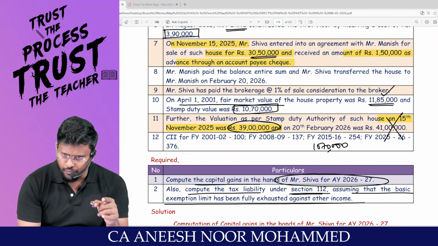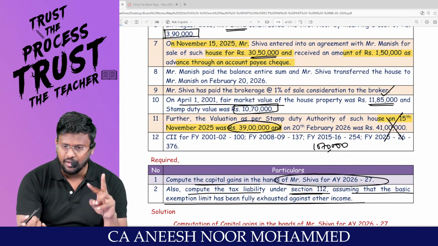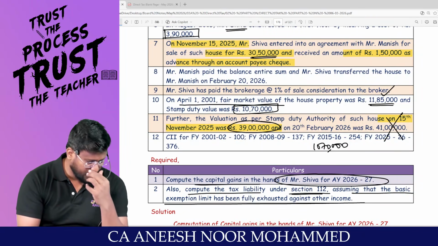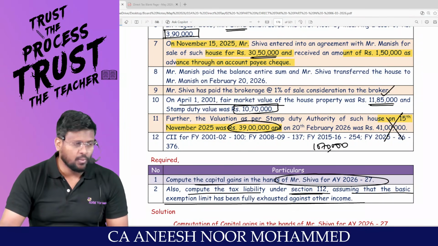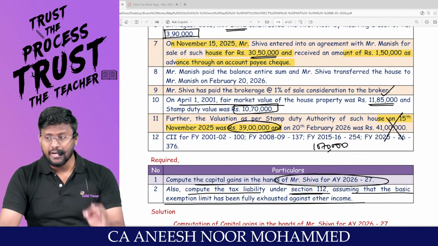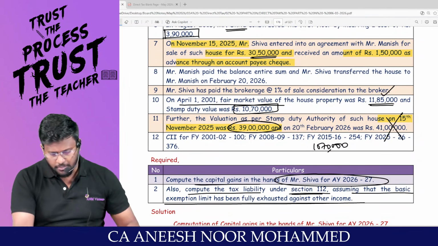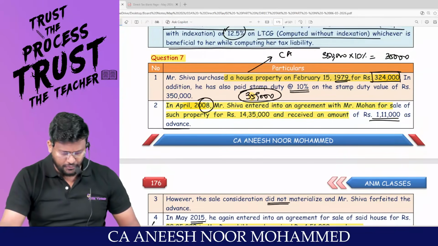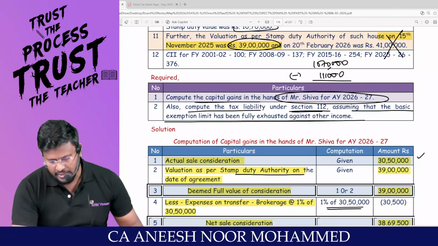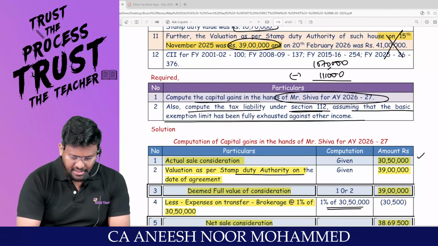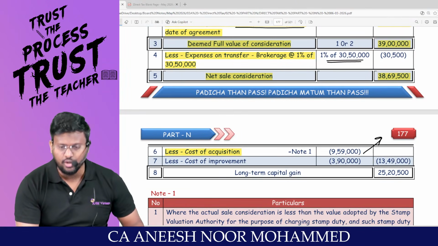Let me ask you one question, my dear lovable students. Is there any advance money forfeited? Actually, two advance money forfeited are there. One is before the amendment, that is 2014. Number two is after 2014. After 2014 would have already been taxed under income from other sources. Am I right, sir? Whereas before 2014 will be reduced from the cost of acquisition. How much is the advance money forfeited? 1,11,000. So 10,70,000 minus 1,11,000 comes to 9,59,000 should be the cost of acquisition.